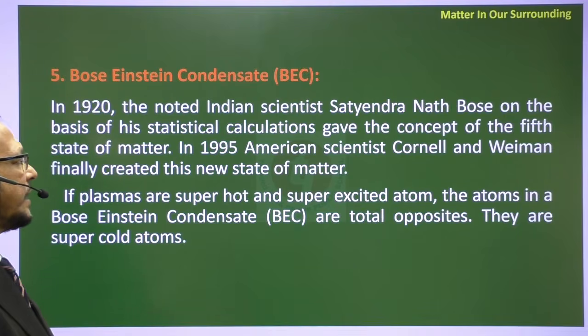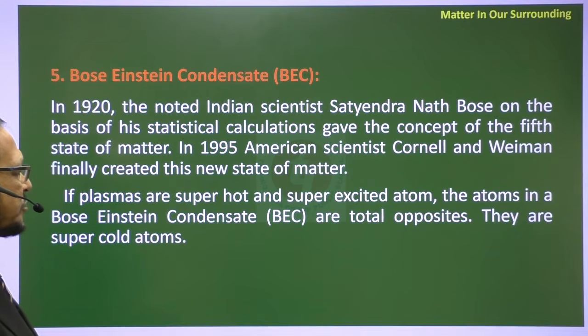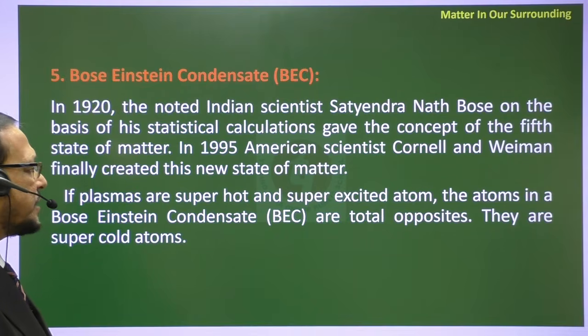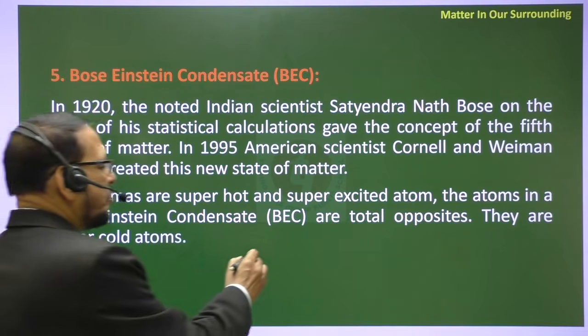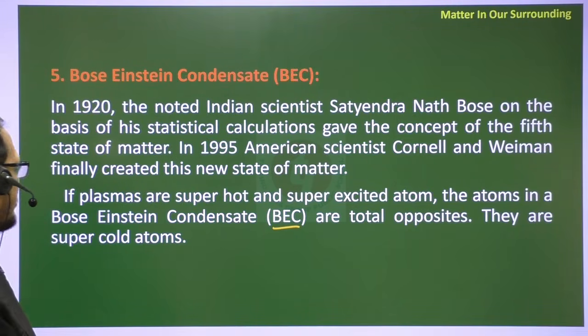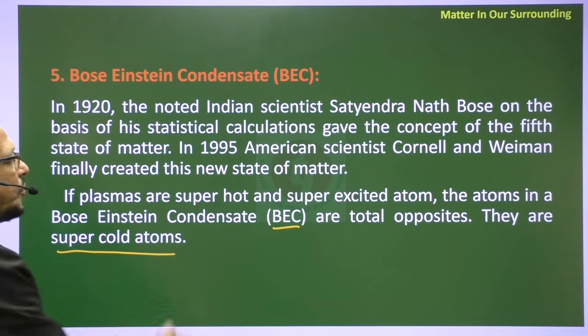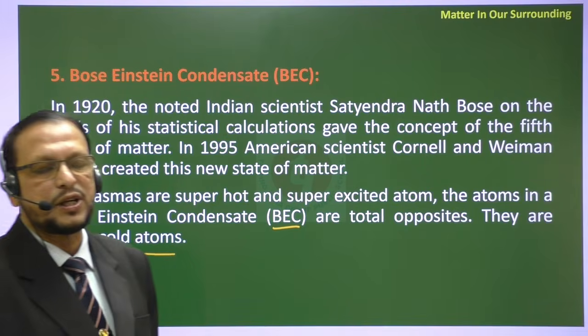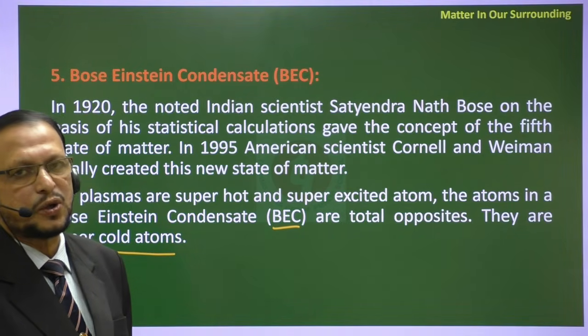And in 1995, American scientists Cornell and Wieman finally created this new state of matter. If plasma atoms are super hot and super excited, the atoms in a Bose-Einstein condensate are total opposites. They are super cold atoms.